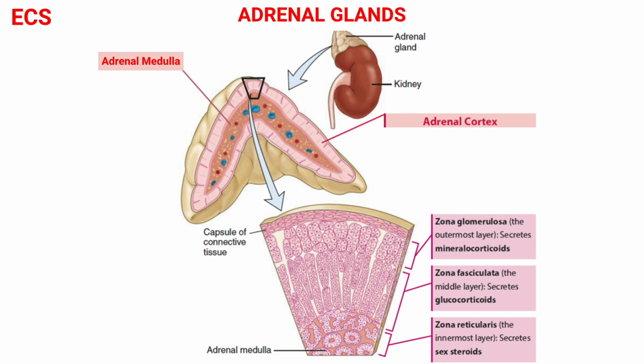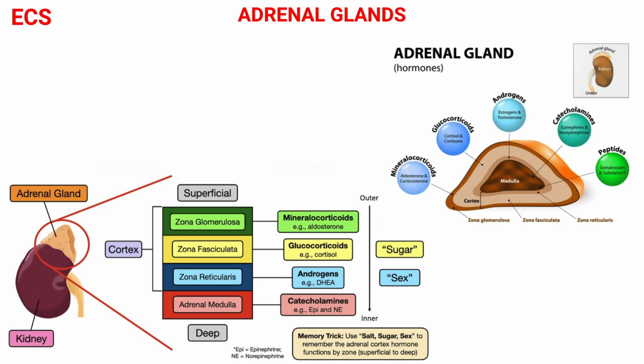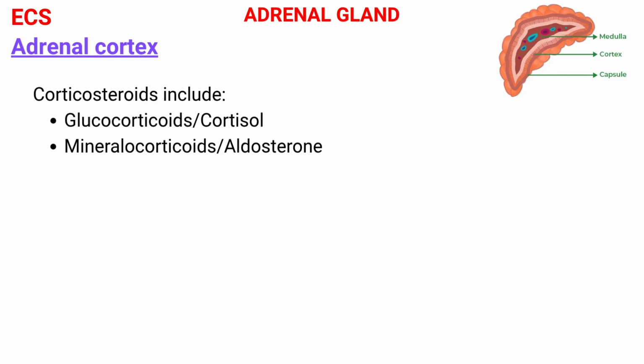The adrenal cortex consists of layers of cells, including an outer zone called the zona glomerulosa, a middle zone called the zona fasciculata, and an inner zone called the zona reticularis. The outermost layer, zona glomerulosa, secretes the mineralocorticoids. The middle layer, zona fasciculata, produces the glucocorticoids. The innermost layer, zona reticularis, is also involved in the production of glucocorticoids but also produces small amounts of adrenal sex hormones, the gonadocorticoids. So corticosteroids are glucocorticoids, or cortisol, and mineralocorticoids, or aldosterone.